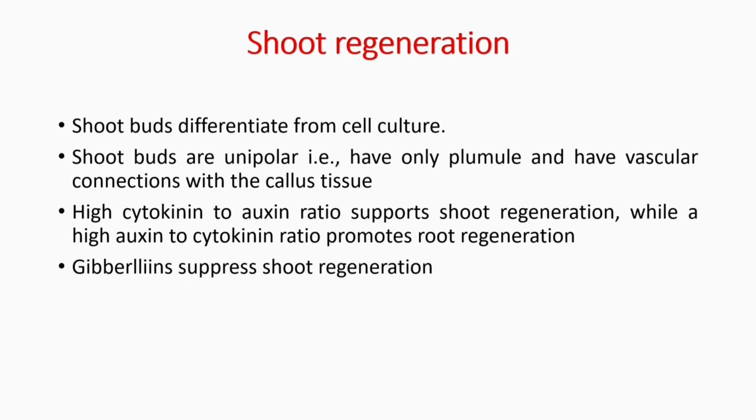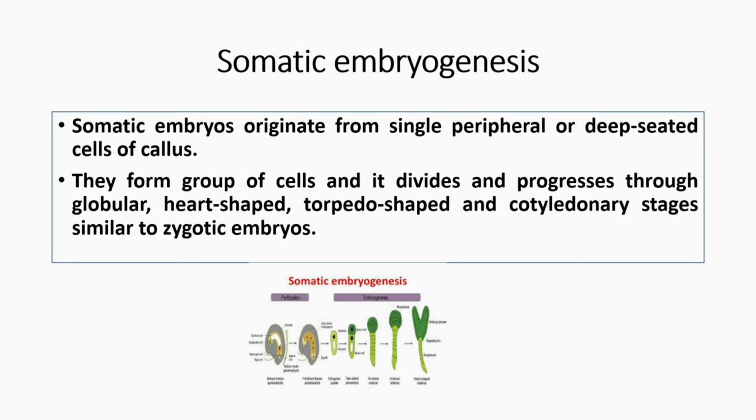Let's see about shoot regeneration. Shoot buds differentiate from cell culture. Shoot buds are unipolar, that is, have only plumule and have vascular connections with the callus tissue. High cytokinin to auxin ratio supports shoot regeneration, while high auxin to cytokinin ratio promotes root regeneration. Friends, keep it in your mind. Gibberellins suppress shoot regeneration.